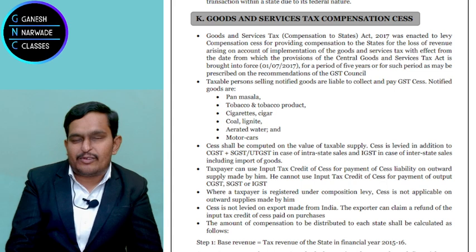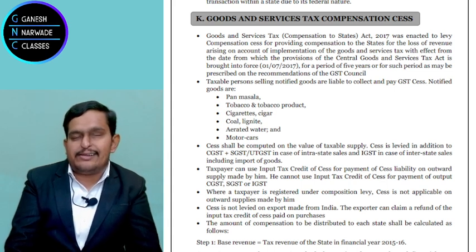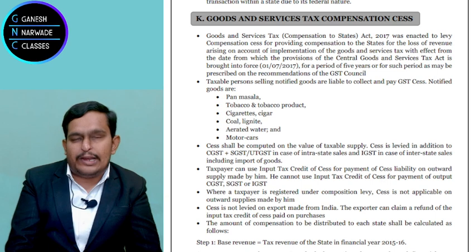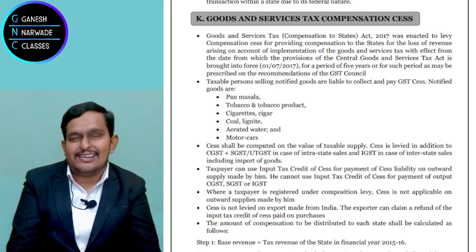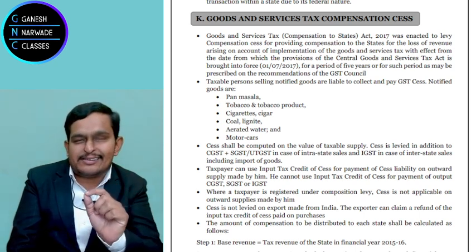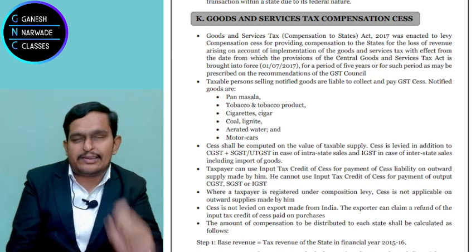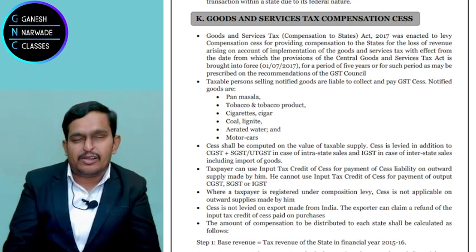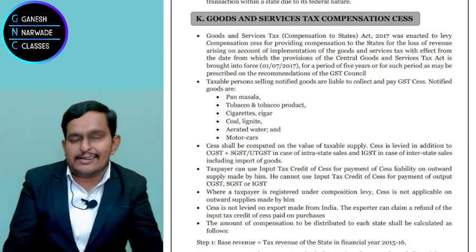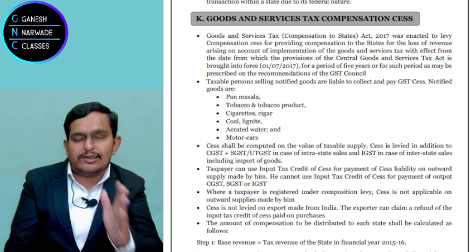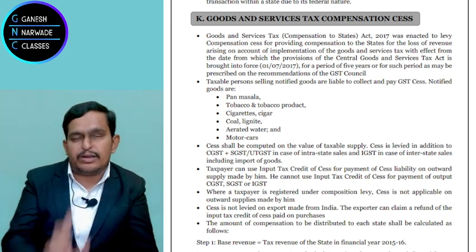28% GST. Now 28% GST is there on motor car. So 1 crore plus 28% GST. Oh my God, 28 lakhs. Now you don't say 28 lakhs CGST, 28 lakhs SGST. No, nothing like that. When they simply say 28% GST, half will go to state, half will go to center. So on 1 crore, 28% GST means 28 lakhs GST amount: 14 lakhs to state government, 14 lakhs to central government.